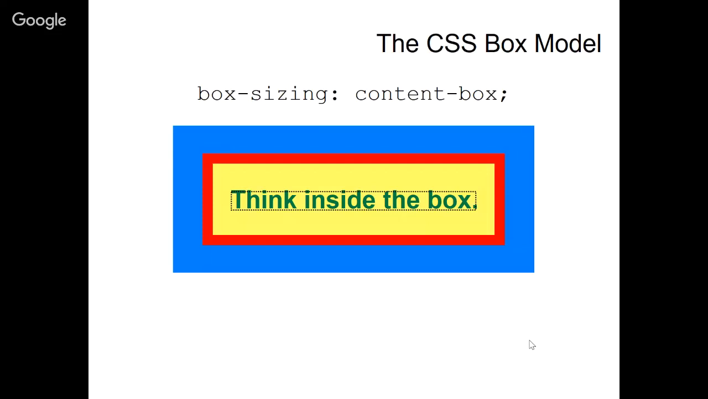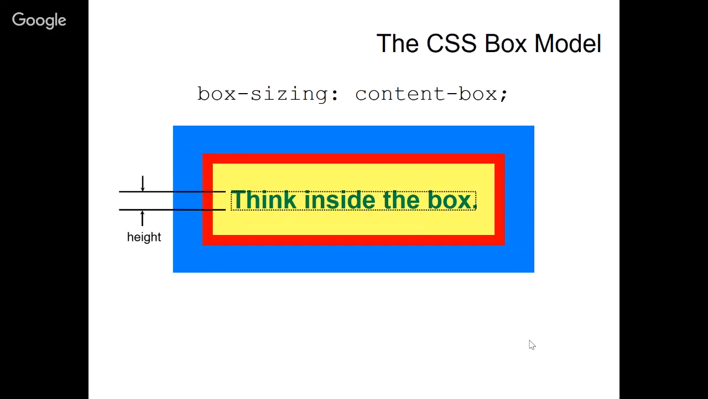Now, the default way we size and control these is something called content box. And with content box sizing, we don't need to actually set this in CSS. All elements on your page are sized this way, so we don't need to set this at all.